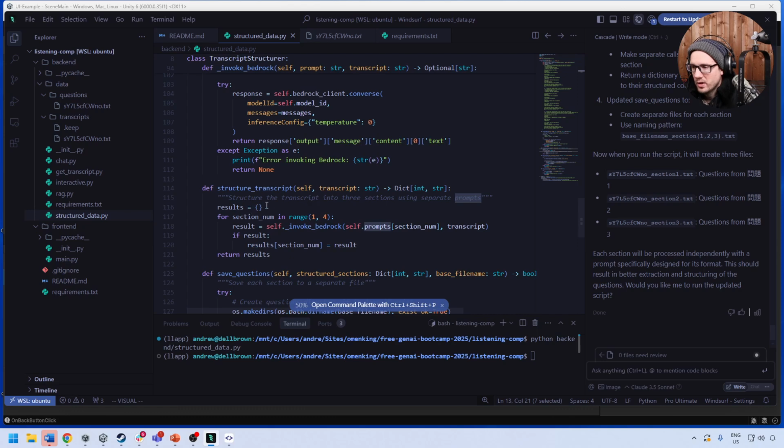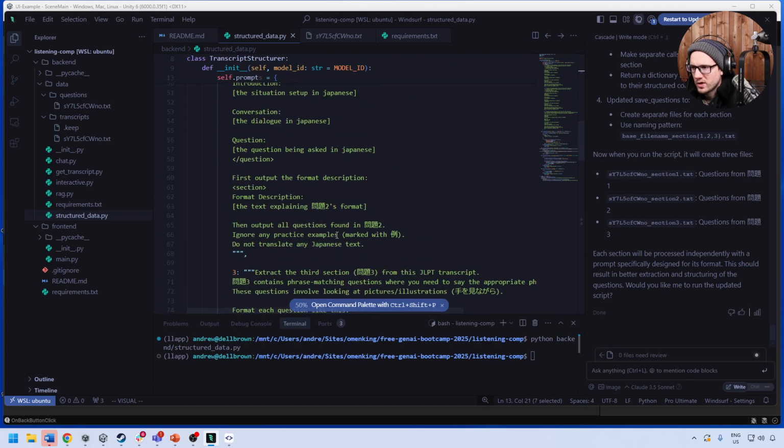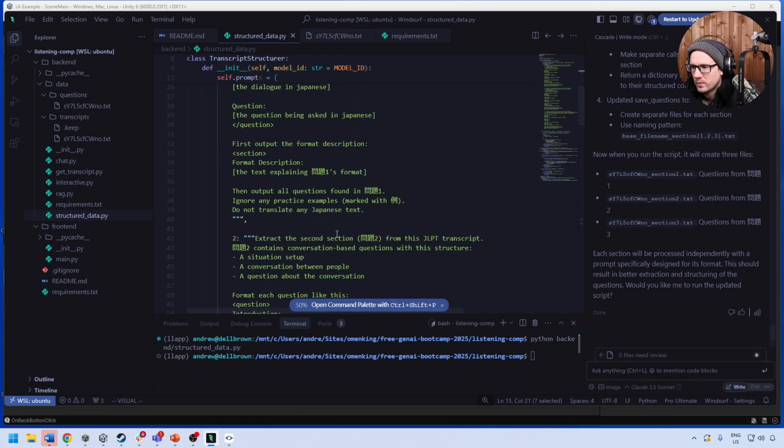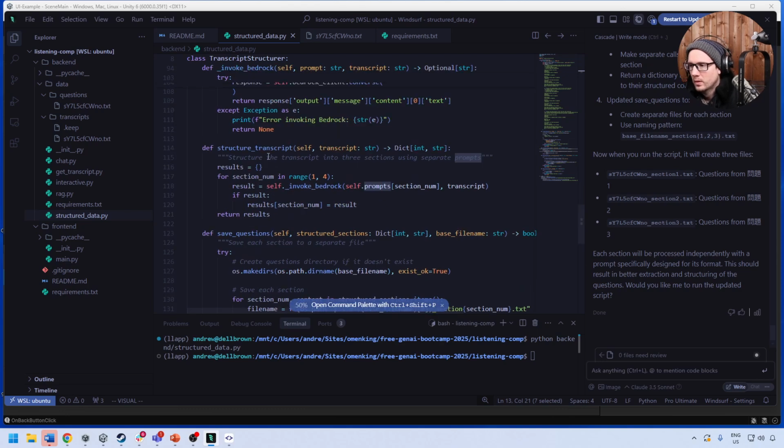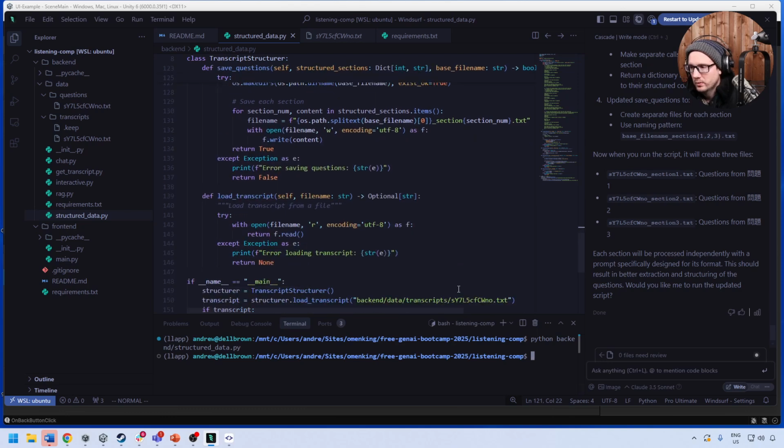Okay, so here it's running the sections 1 to 4. Are there 4 sections? I only see 3. Maybe it stops on 3. I don't know. But let's go ahead and give it a go and see what happens.